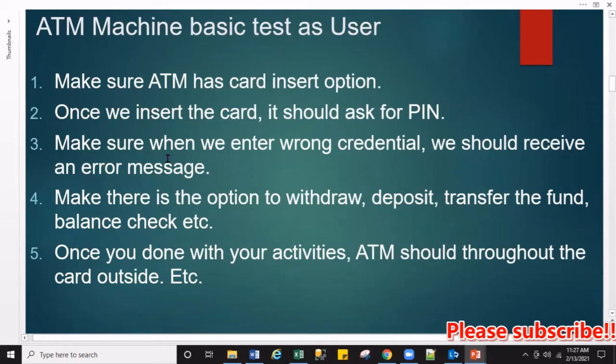When we enter wrong credentials, either the wrong password or the card inserted the wrong way, we should receive an error message. Make sure there is the option to withdraw money, deposit money, transfer funds, and check the balance, and once you are done with all your activities, the ATM machine should return your card.